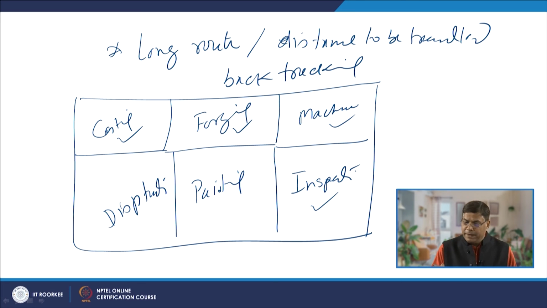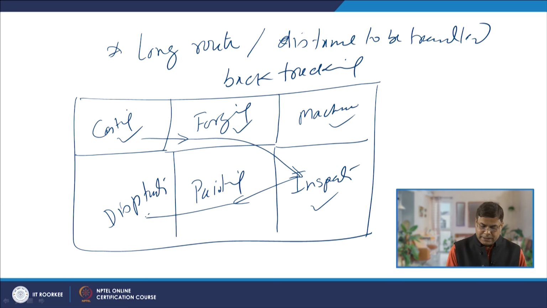So, as per the type of product to be manufactured, it may follow different routes. If after casting it is required to forge, then it will move from casting to forging, and after forging, if it does not require machining, then it will move directly to the inspection section, and after inspection it will be sent to the painting section and then the dispatch section. In some cases, cast components may be sent directly to machining, after machining to inspection, and then after inspection to painting and dispatching.